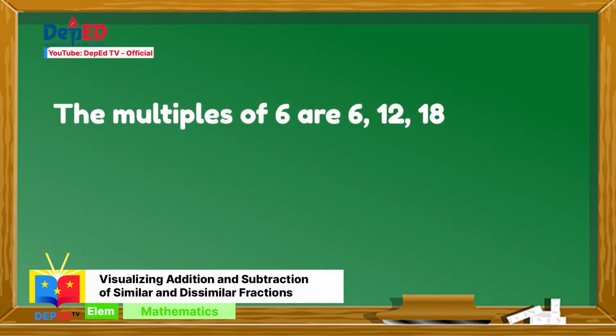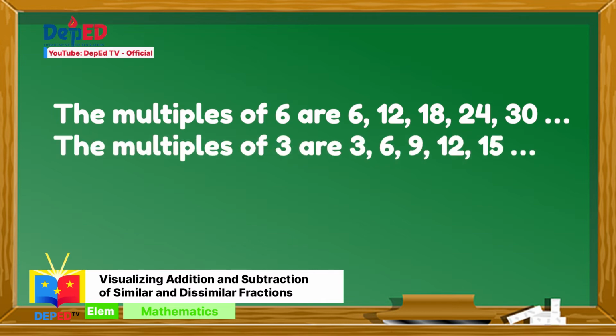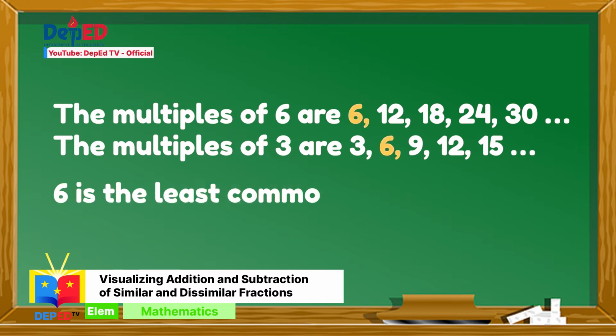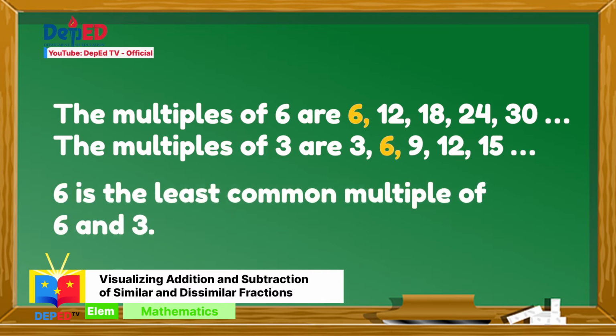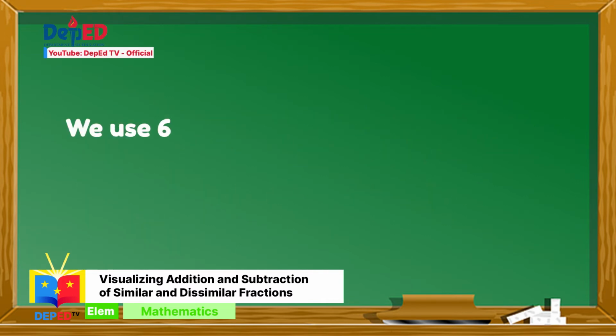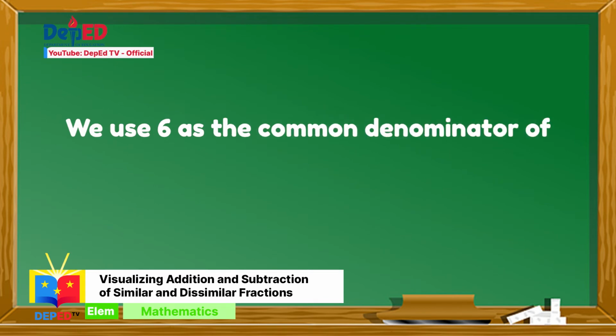The multiples of 6 are 6, 12, 18, 24, 30, and so on. The multiples of 3 are 3, 6, 9, 12, 15, and so on. 6 is the least common multiple of 6 and 3. We use 6 as the common denominator of 5 over 6 and 1 over 3.